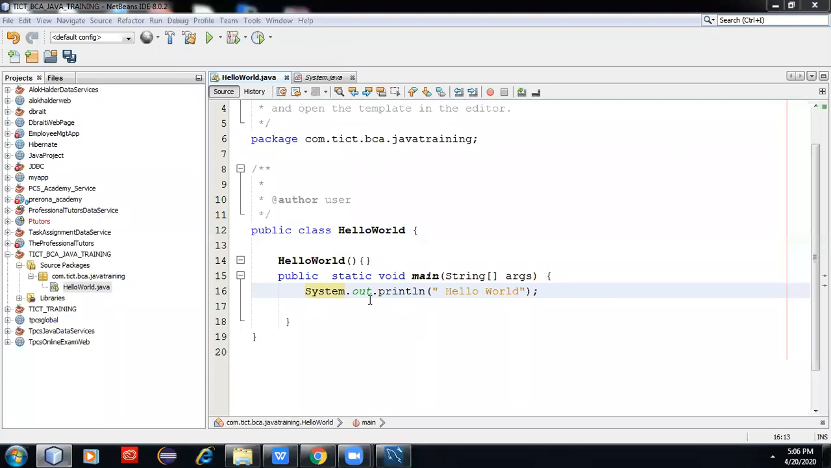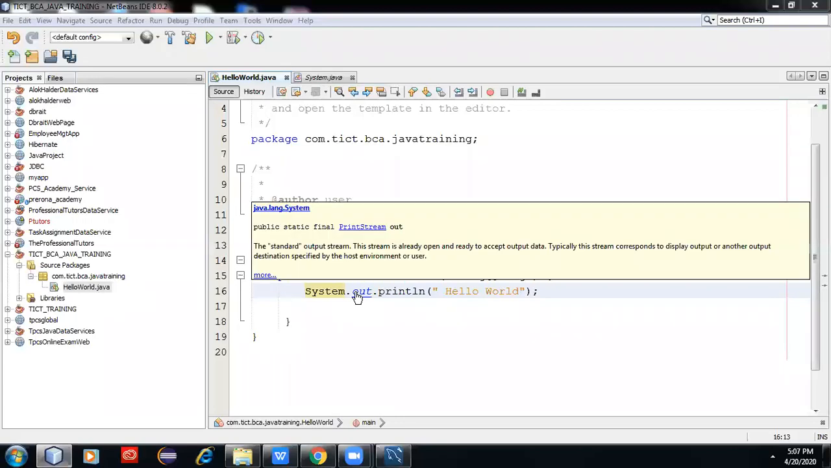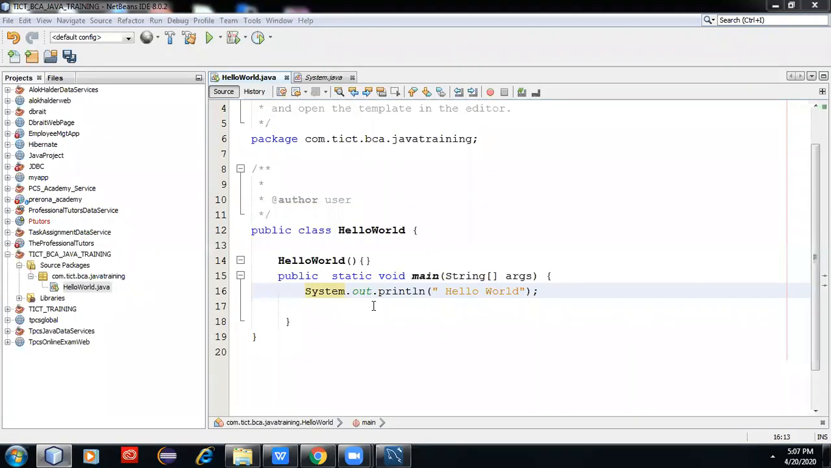Next is the System.out. This is a very crucial line, everywhere we use System.out.println. Next thing is out. If anybody asks you, what is out? What will you say? I have asked many people. Out is a for output, out is to print output. No, the actual answer is different.